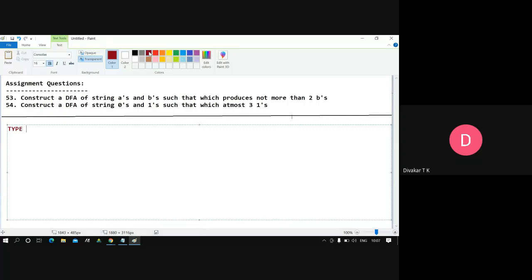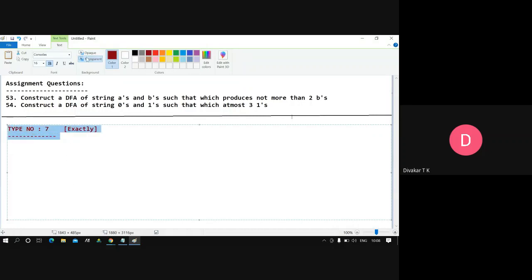The next type here is type number 7. In this type number 7 problem, what are we learning? We are learning the exactly type of problem. You will get a question like exactly 4 zeros, exactly 2 zeros, like that.